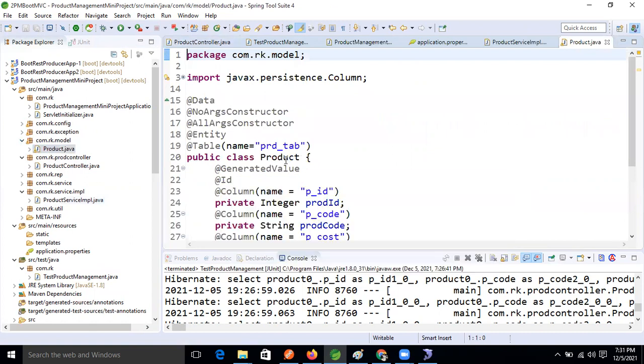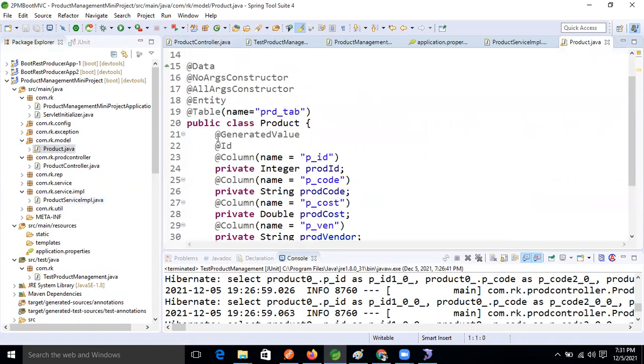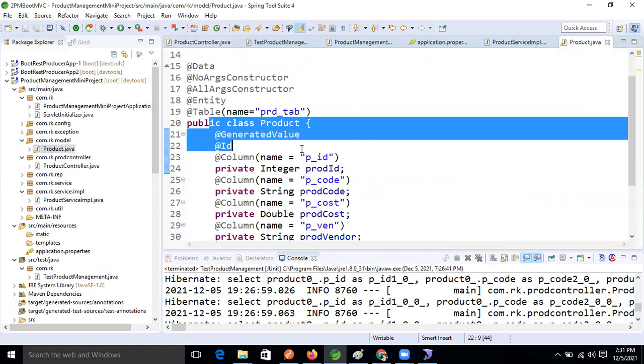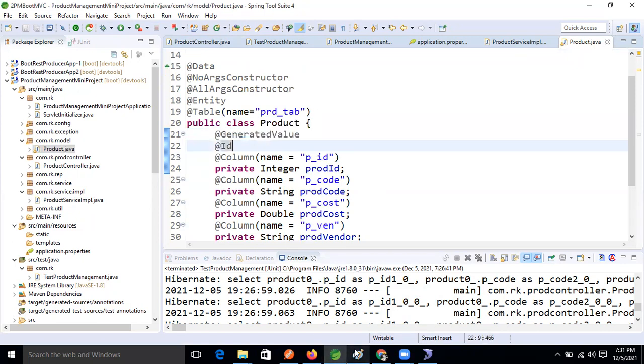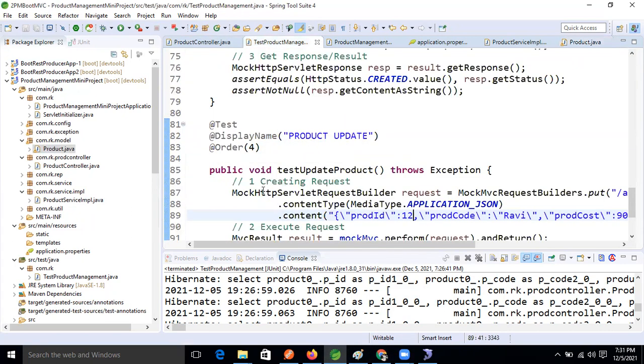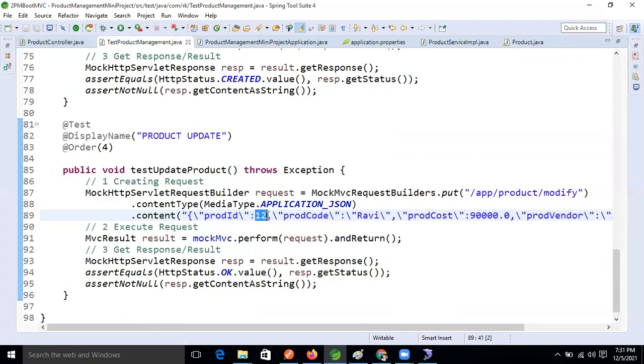Auto generated ID is there, but here explicitly also we are sending the ID in the save operation. Then what will happen now? Whatever container generated ID is there, that ID will be overridden with this current product ID.